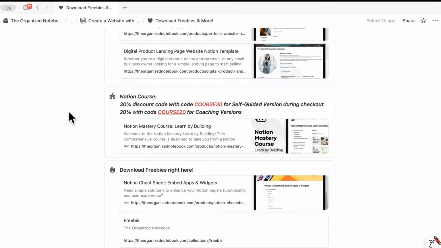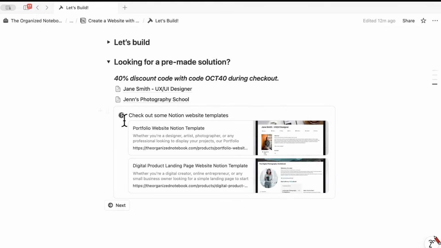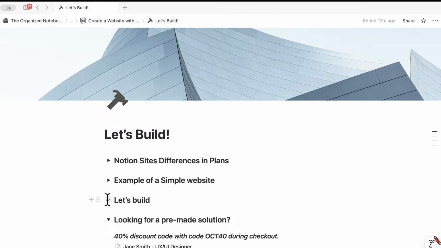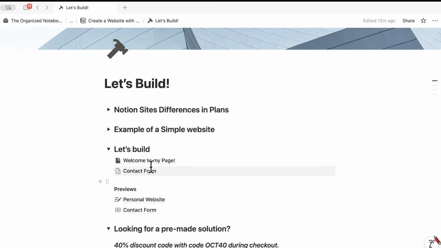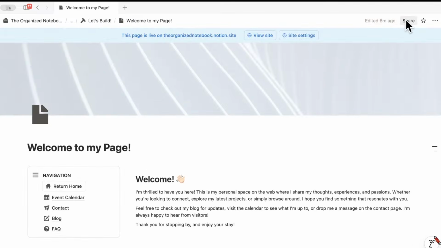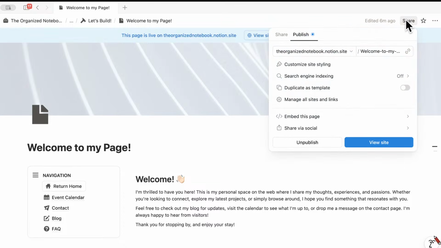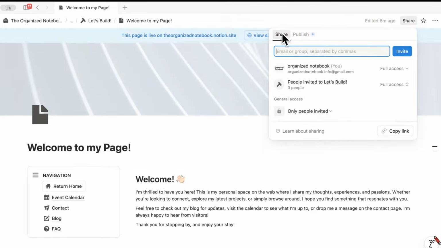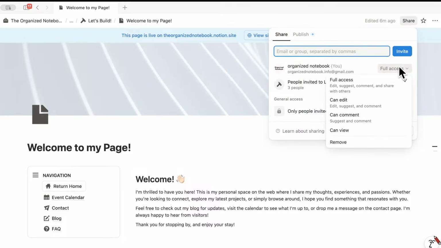Otherwise, you can share. So if I actually go back, I can show the share settings. If I go to this one here, and if they're Notion users, you just have that can comment, and then if you share that, they'll be able to comment on this page.